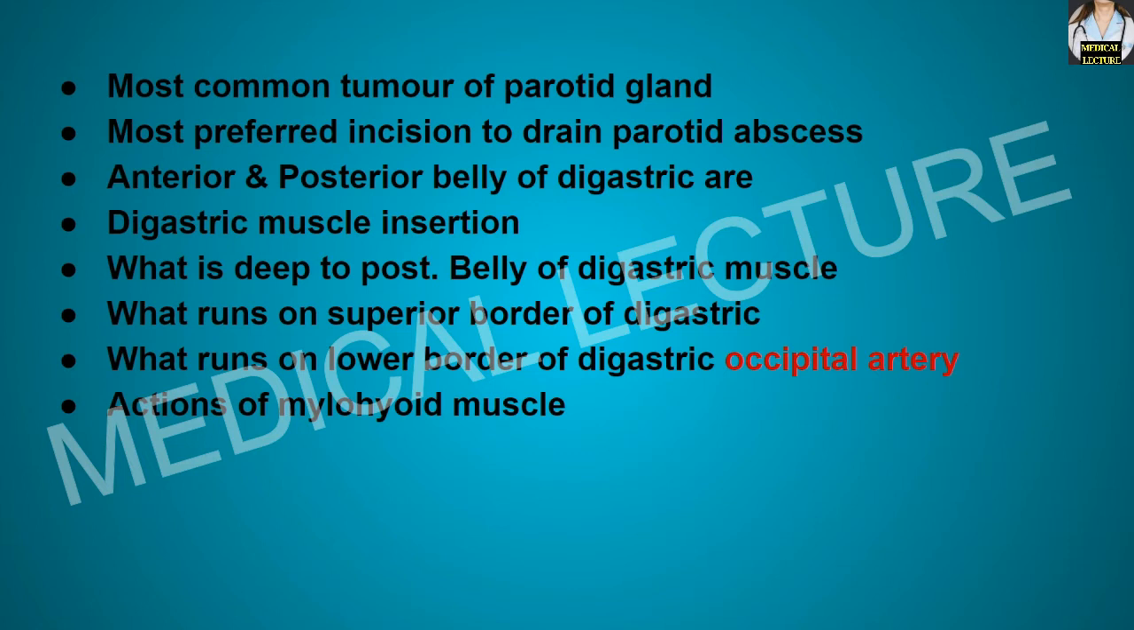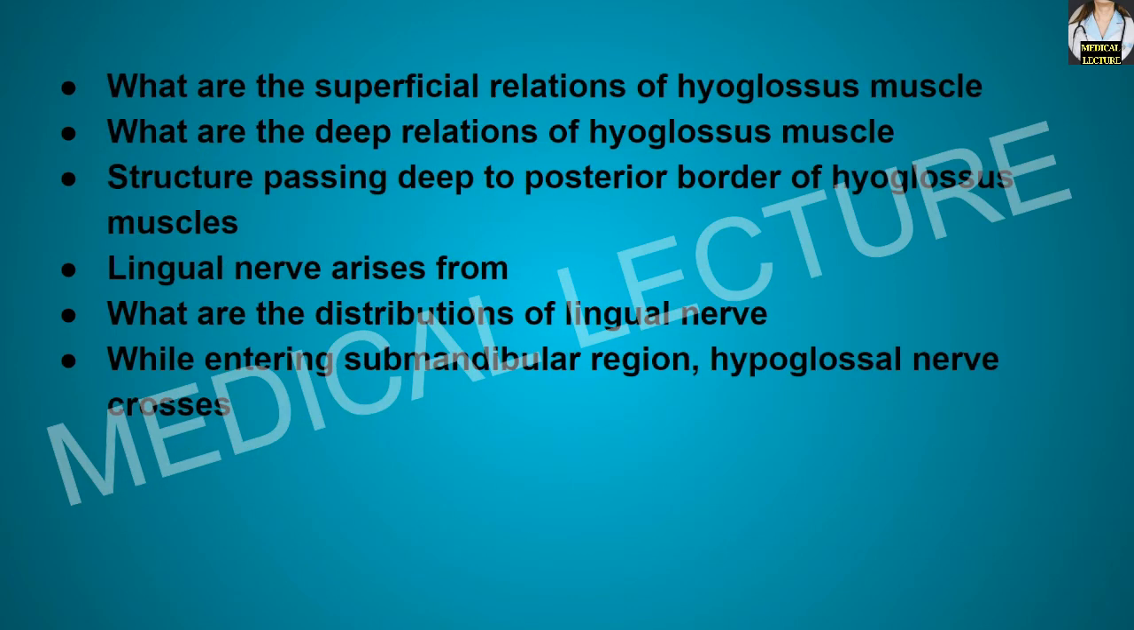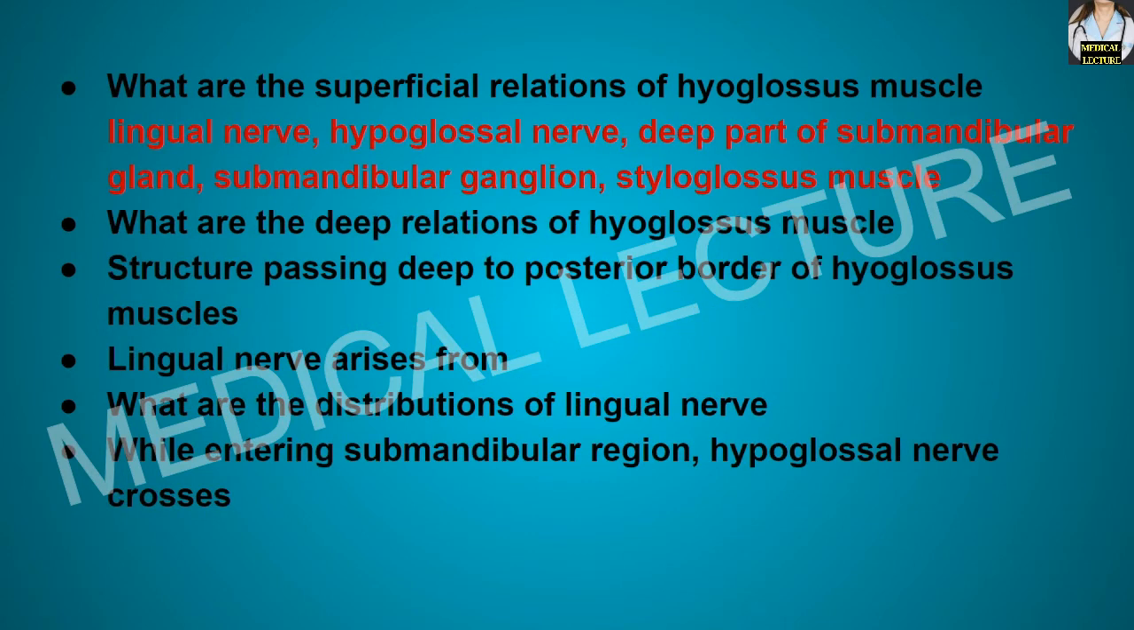Actions of the mylohyoid muscle: it elevates the floor of the mouth in deglutition, depresses the mandible against resistance, and also elevates the hyoid bone. The superficial relations of the hyoglossus muscle are the lingual nerve, hypoglossal nerve, deep part of the submandibular gland, submandibular ganglion, and the styloglossus muscle.